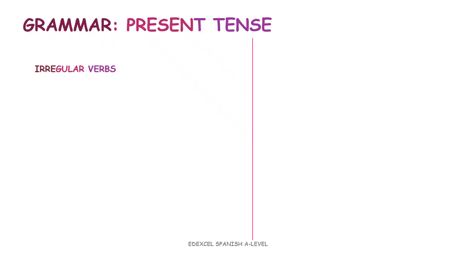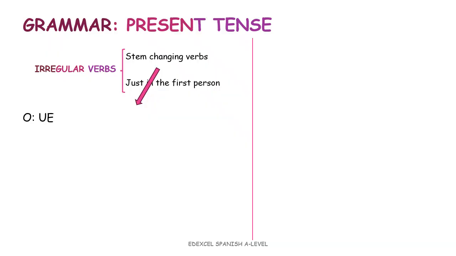We have two types of irregular verbs, the stem-changing verbs and those that are irregular but only in the first person. Let's look at the stem-changing verbs in first place. We have three groups. The group where the stem O becomes UE, for example, in the verb poder, when conjugated, I can, is yo puedo.